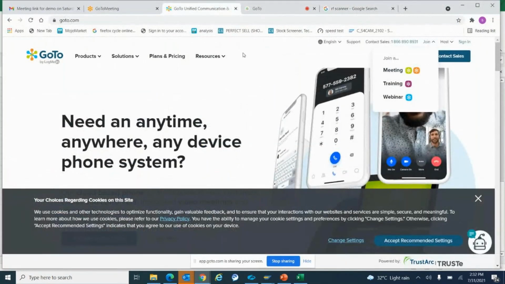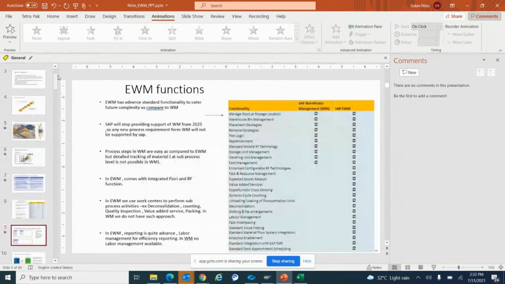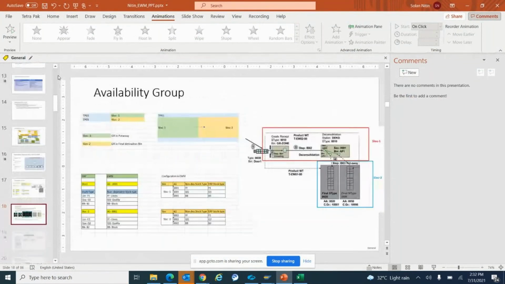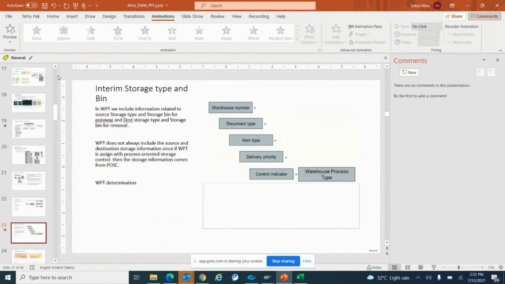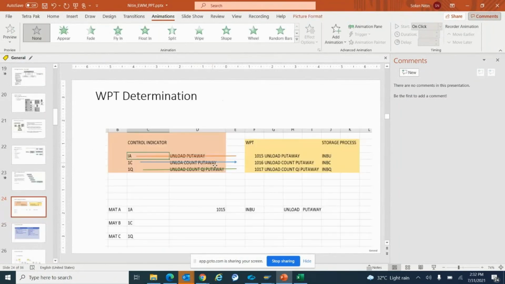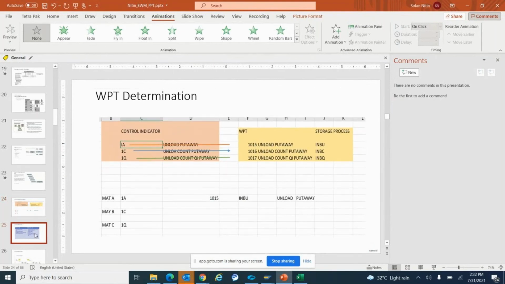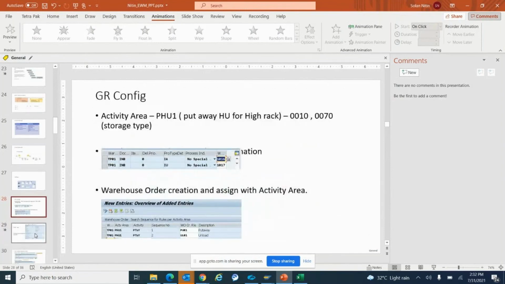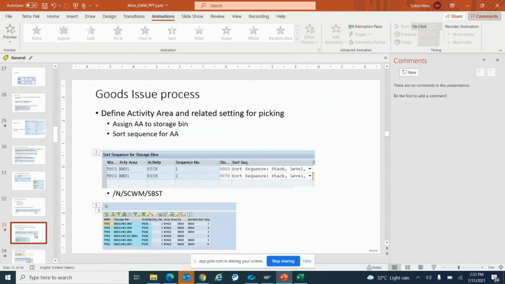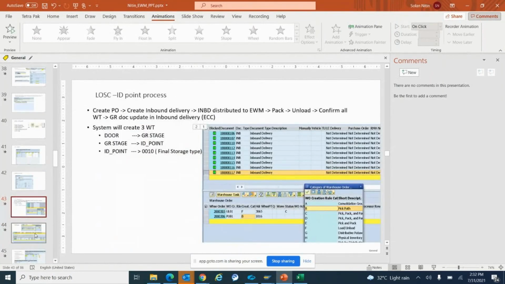My PPT has everything. If I go down, you will start seeing everything over here. I generally use a lot of animation, so some screenshots are hidden behind, but you will get everything over here, from T codes to process understanding and the configuration screens also. I have the study materials, and after every session we have these materials.